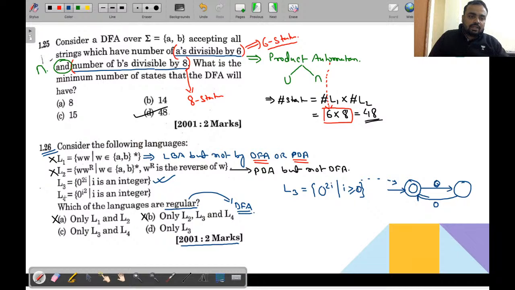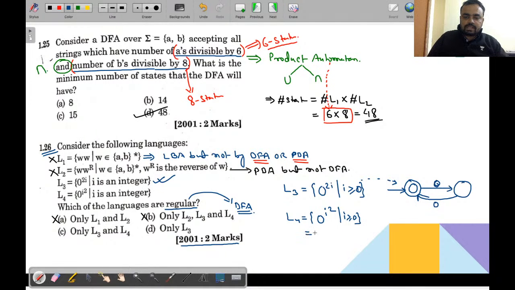Now L4 is equal to 0 to the power i squared, where i is greater than or equal to 0.